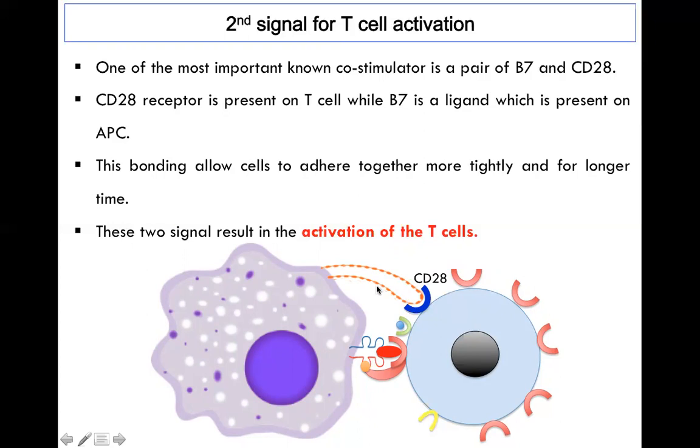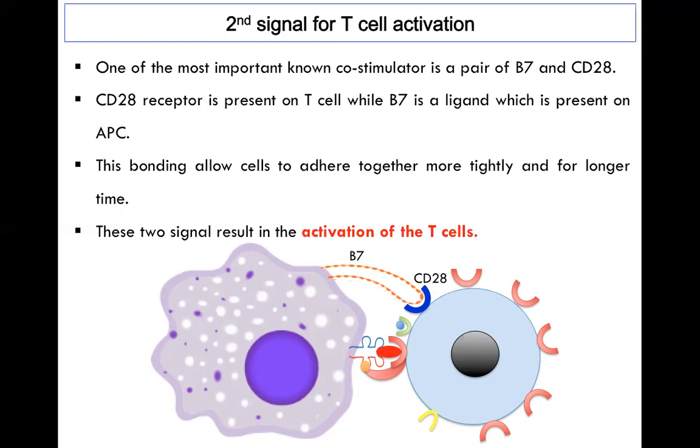The other one is B7, a ligand which is present on the APC, in this case the macrophage. The CD28 is located on the surface of a T cell. That's very important to memorize for our next slides.